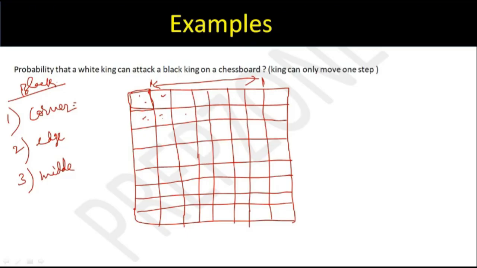But everyone, tell me how many corner cases can I have? Fill in these numbers once. How many corner cases can I have? 4. How many edge options can I have? 24. Others? How many cases are there when the black king could be in the middle? Okay, 36 will be the middle, right? So the middle total position is 64. 64 minus 28 is 36. So everything that is left over is the middle case.